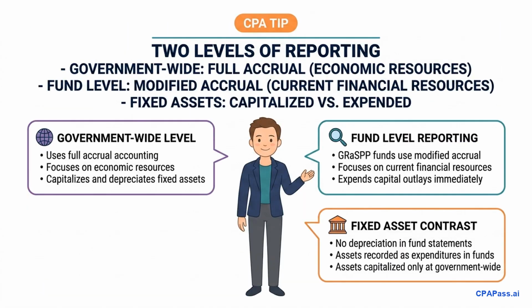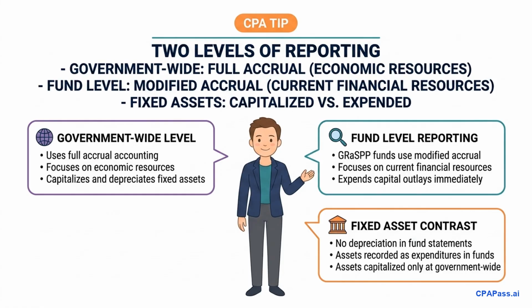Governments present financial statements at 2 distinct levels: government-wide and fund level. This creates a major reporting contrast on the exam. Government-wide statements show a consolidated, big-picture view using full accrual accounting, focusing on all economic resources. This is where you record long-term capital assets and long-term debt. Consequently, depreciation expense is only recorded at the government-wide level.